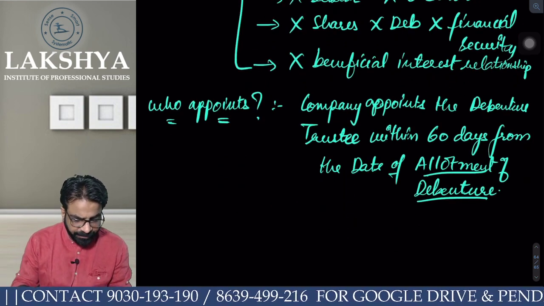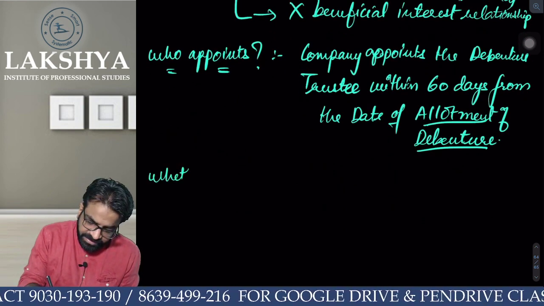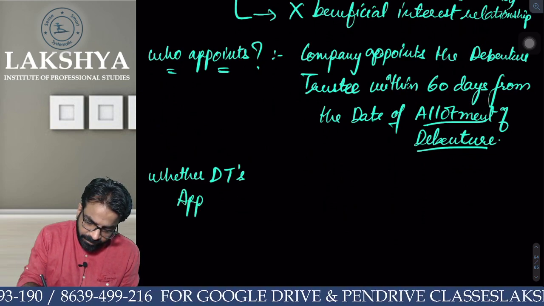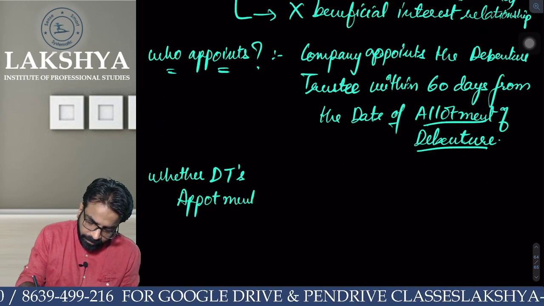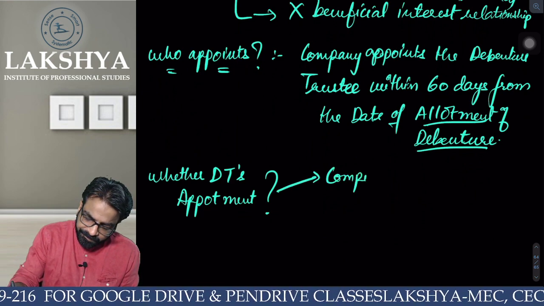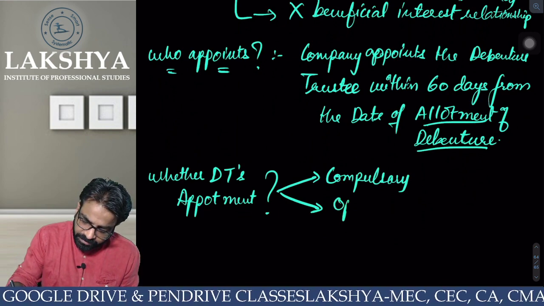Now, next point. Whether the debenture trustee's appointment is compulsory or optional.